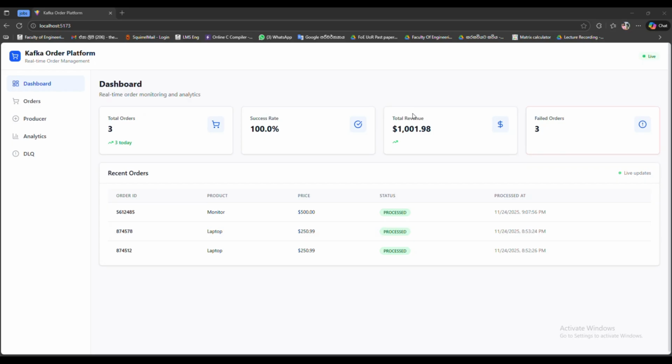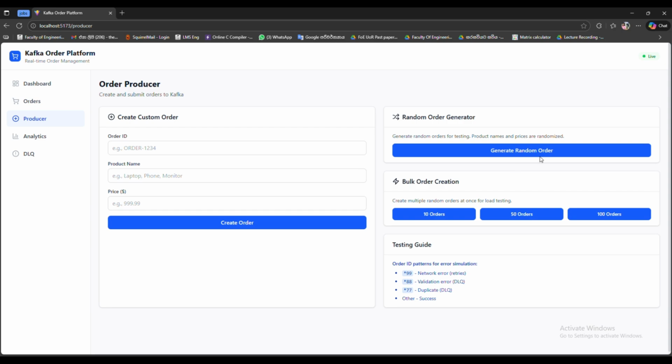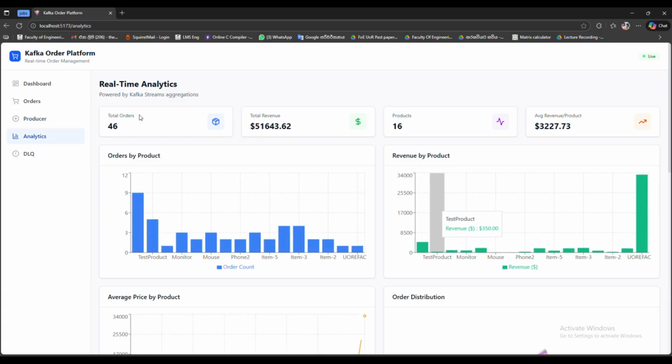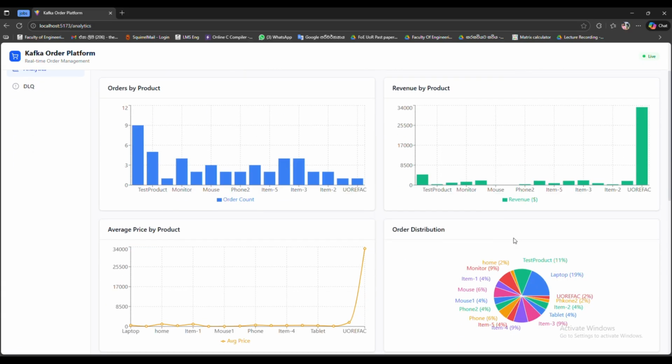This is the real demonstration. This is my frontend, with orders in real time. There is a producer page. We can produce orders manually, randomly, or in bulk. Here it says which IDs cause a retry issue and DLQ. Using that we can test our app. This is the analytics page. It shows all analytics, total orders done so far, and different charts to show those analytics.